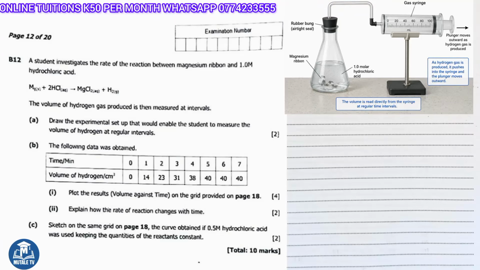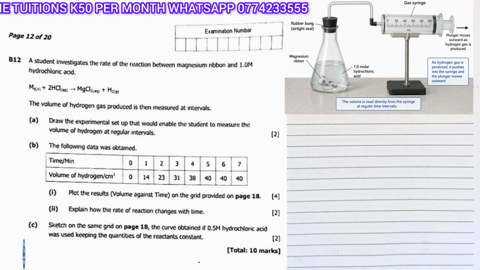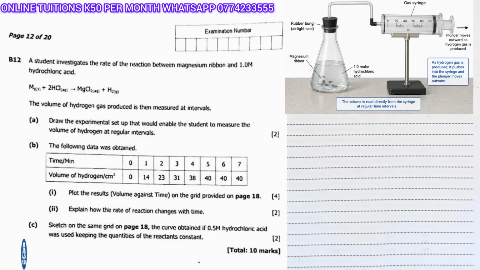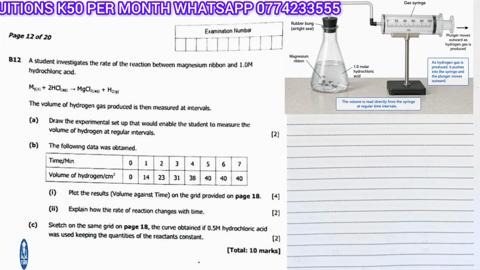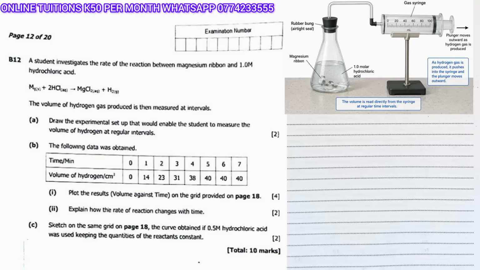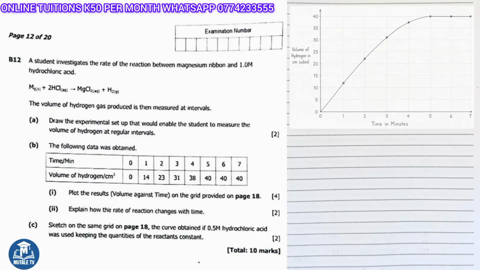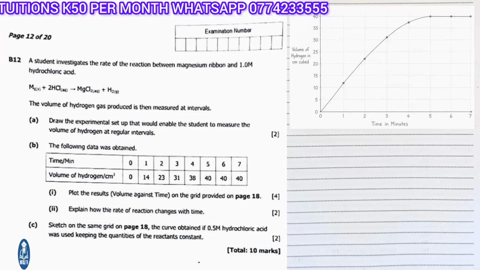Part B says, the following data was obtained. Time in minutes 0, 1, 2, 3, 4, 5, 6, 7. Volume of hydrogen in cm cubed: 0, 14, 23, 31, 38, 40, 40, 40. Part C, Part 1 says, plot the results on the grid provided on page 18. Label the horizontal axis as time in minutes going from 0 to 7. Label the vertical axis as volume of hydrogen in cm cubed going from 0 to 40.